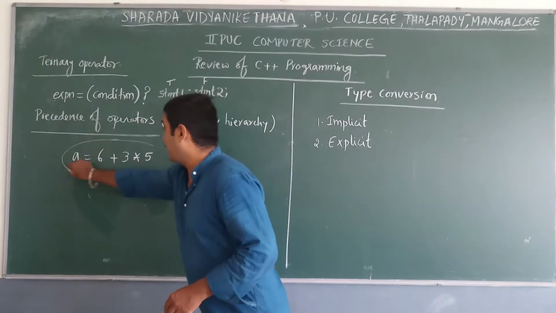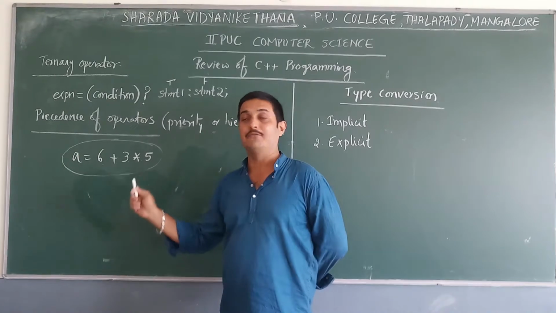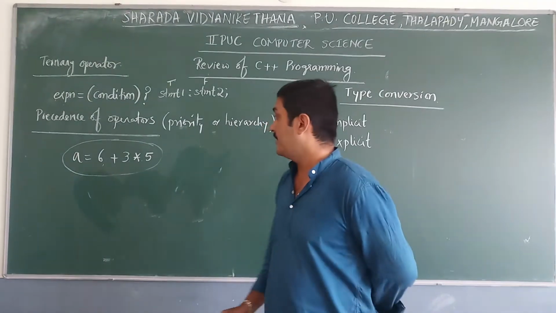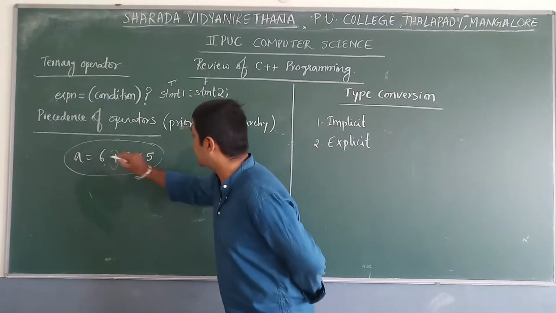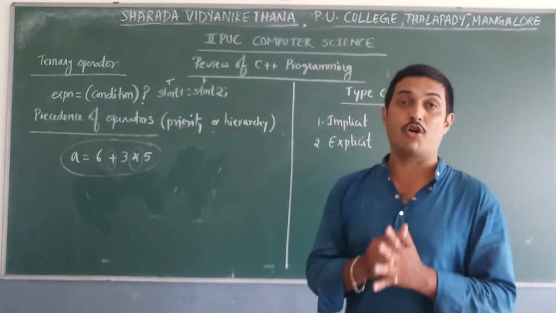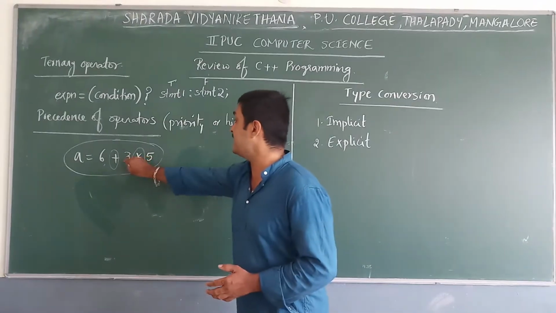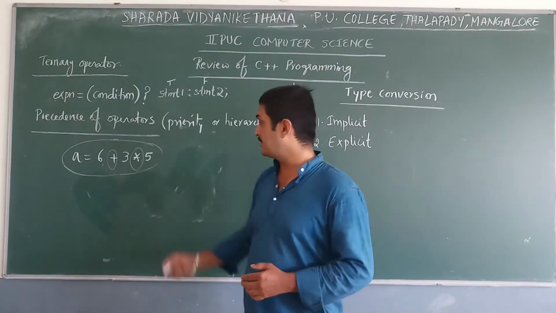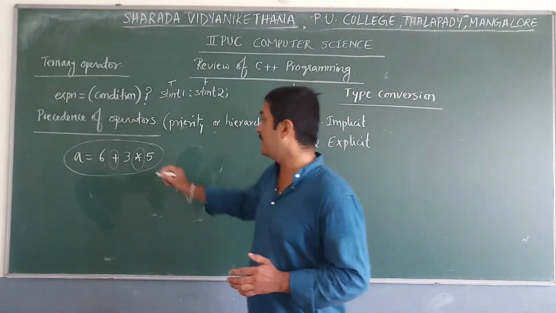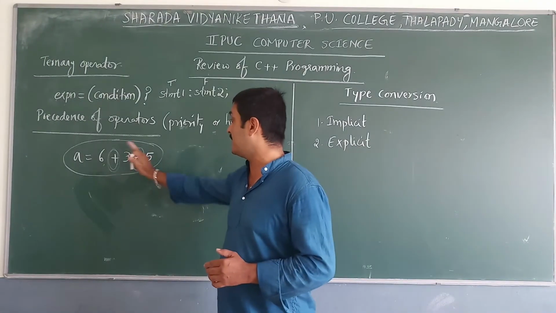You can take this example: a equal to 6 plus 3 star 5. Here two operators are there, plus and star. According to precedence of operators, or priority, or hierarchy of operators, we need to execute 3 star 5 first. The priority given to the star operator, that is multiplication, is high, and the priority given to plus is low compared to star.